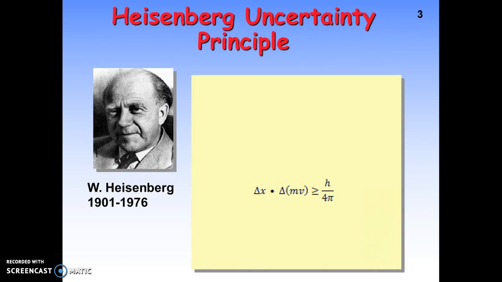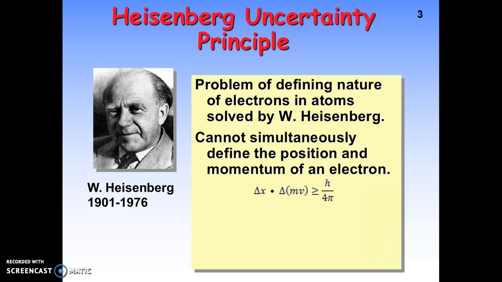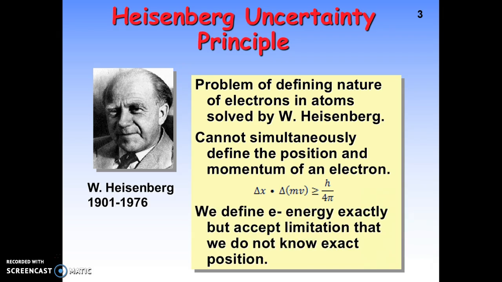The Heisenberg uncertainty principle tells us a couple of things. Heisenberg, along with Schrödinger, came up with some more ideas about the quantum theory. What Heisenberg says is that we cannot define everything about the electron. We can either define the position or we can define the momentum, but we cannot define both at the same time. We define energy exactly, but we're limited in knowing the position. So if we know the position, we don't know the energy. If we know the energy, we don't know the position.